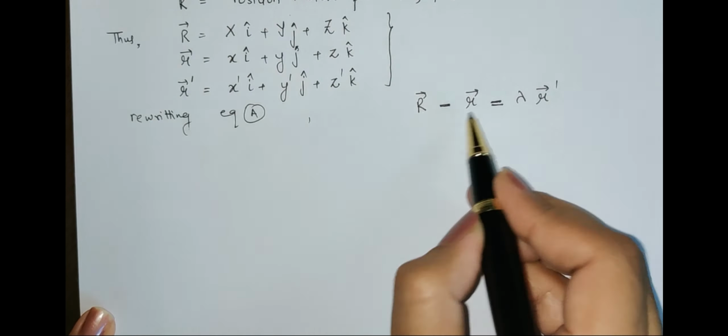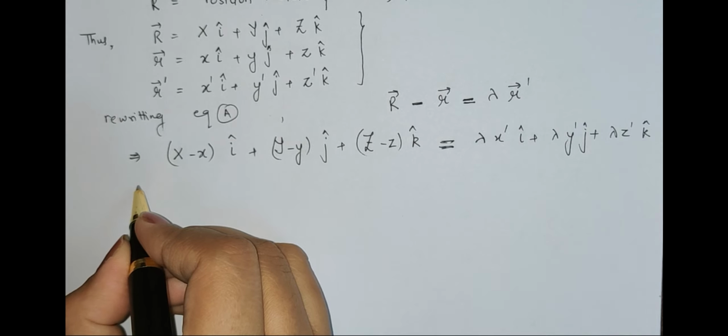So now here we have subtraction. So I will get (capital X minus x) i cap, (capital Y minus y) j cap, plus (capital Z minus z) k cap should be equal to lambda times x dash i cap, lambda times y dash j cap, plus lambda times z dash k cap. Definitely it is fine. Now since the right hand side is a vector and the left hand side is also a vector, and there is an equality in between, it means the corresponding coefficients have to be equal. So let us see what we get.